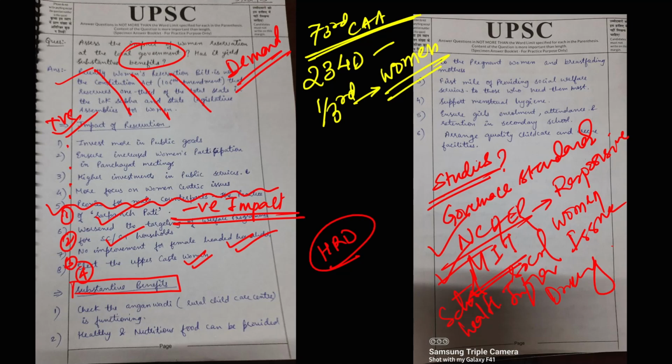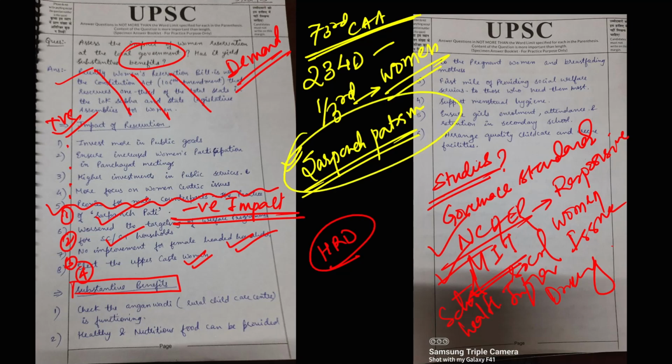They focus more on human resource development like drinking water, sanitation, schools, infrastructure, etc. Okay, that is one point. Second, you have to say that the substantive benefit is not completely realized. Why? Because of a paradigm called sarpanch patism. Then we could have discussed what this sarpanch patism is.